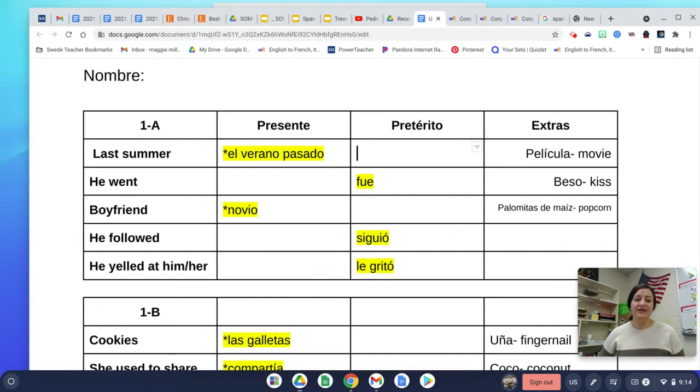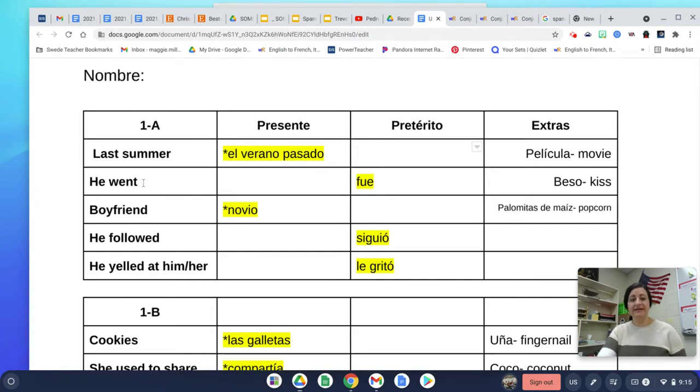So the first phrase on here is last summer, and this is spoken el verano pasado. In this phrase, last is pasado, and you can think of that like it looks like past, right? So it's past already. It's in the last. And then el verano is the summer. Bueno, so we're getting the last summer, but remember in Spanish we flip our word order. So where in English we would say last summer, in Spanish they say summer last. Now this is just a starter phrase. You could absolutely trade verano out for another time frame if you wanted to. So like say you wanted last year, el año pasado, last week, la semana pasada. Bueno, but this is the main phrase, but again you can manipulate it to meet your needs.